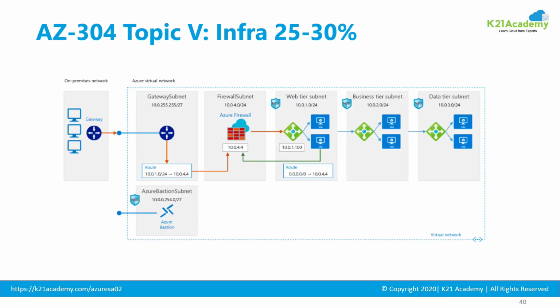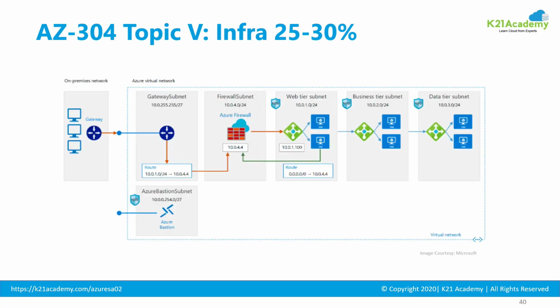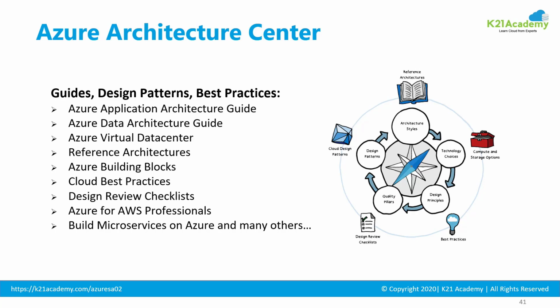You should also be designing the network part. So your different virtual network types or VNets, then subnets inside them. How do you connect these different VNets? So design of networks. And then finally, your application infrastructure, architecting your application as well. So there's a design center, the Azure Architecture Center, where you will get all the required building block guides or architecture blueprints based on your business requirement. So you should have the knowledge of that.